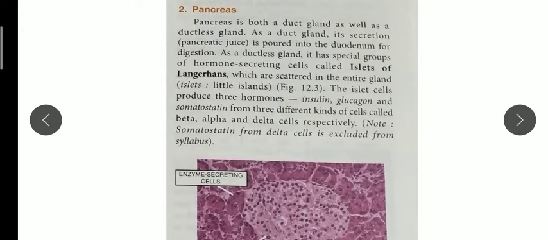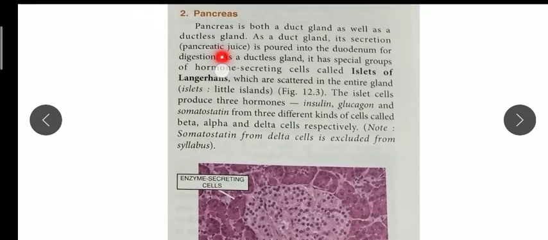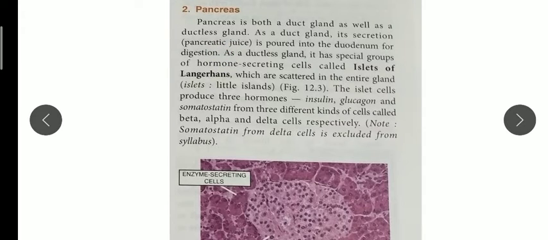The acini secrete the pancreatic juice, which is very important in the process of digestion, because this pancreatic juice pours into the duodenum and helps in digestion. It is secreted by the acini cells.